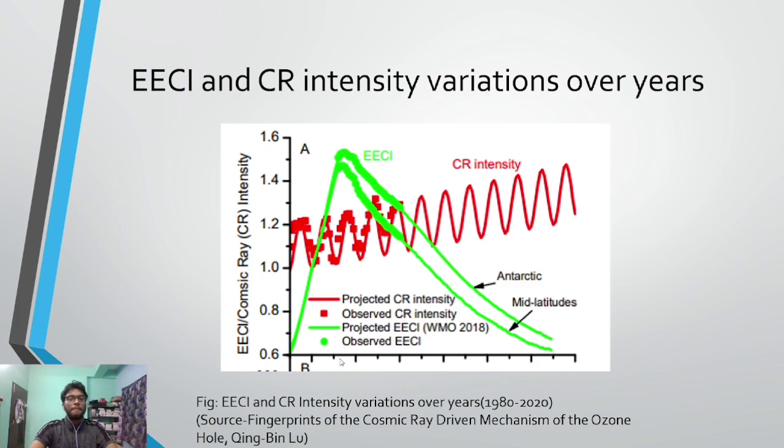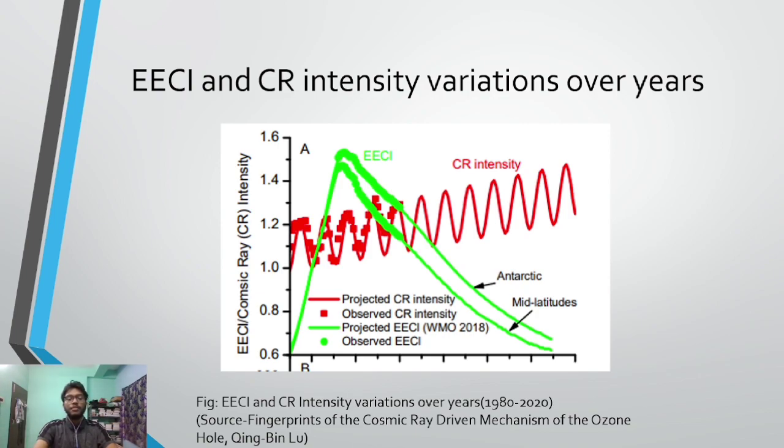So what we find is that up to around 2003-4, the ECL concentration was increasing and it reached a peak around 2005 or 6. From there it got reduced for both the mid-latitudes and the Antarctic region. Now, as this ECL got reduced, according to the photochemical model, there should be a decrease in the ozone depletion.